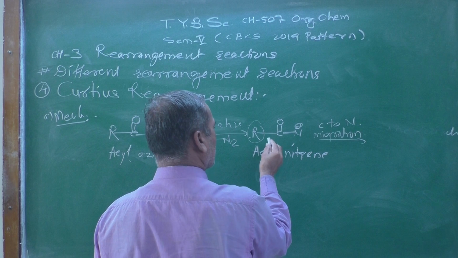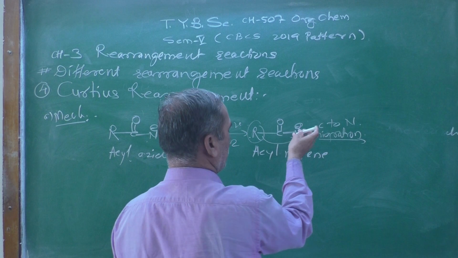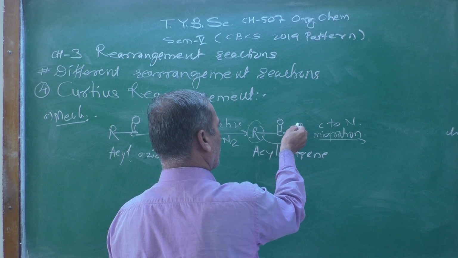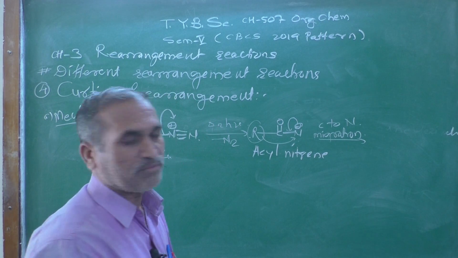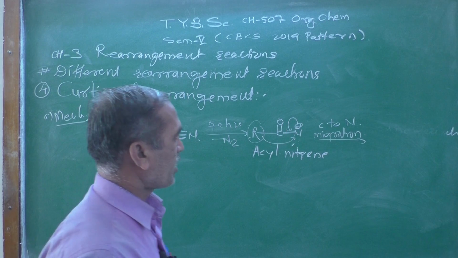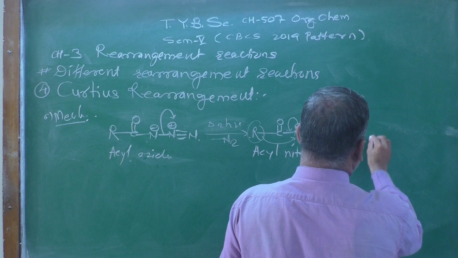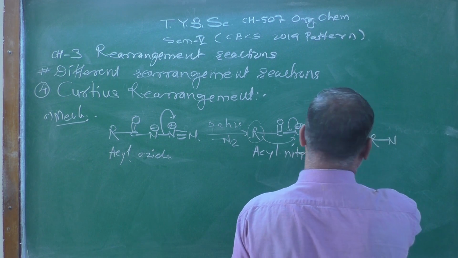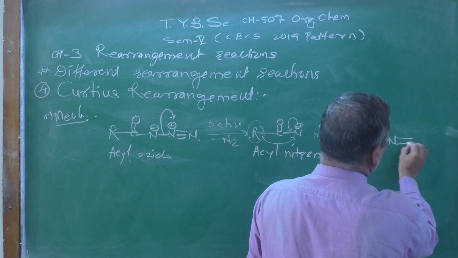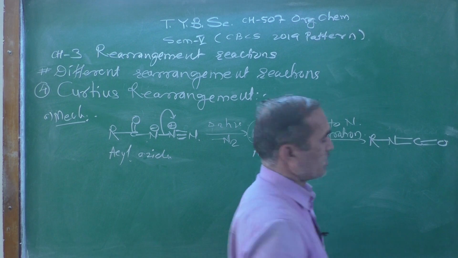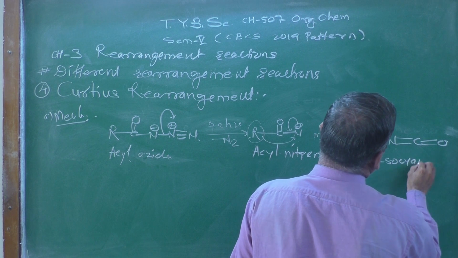This R group is migrating from the carbonyl carbon to the nitrogen, which is electron deficient in nature, and the lone pair present on that nitrogen atom can form a double bond with this carbon atom. After the rearrangement, the intermediate obtained has the R group connected to the nitrogen atom through the carbonyl group, and the species obtained is called an isocyanate.